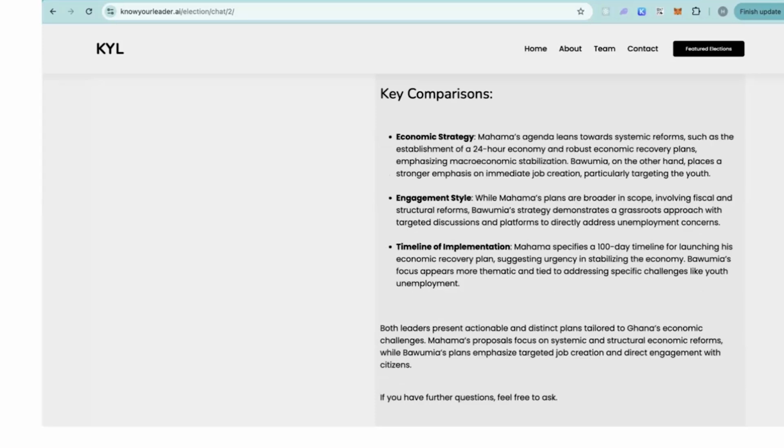Then you also see this next section, which shows you the key comparisons between the both of them on economic strategy, on their engagement style, on the timeline of implementation as well. So all of these, like we said, are from statements made by they themselves. So it gives you a comprehensive overview of what their stance is.